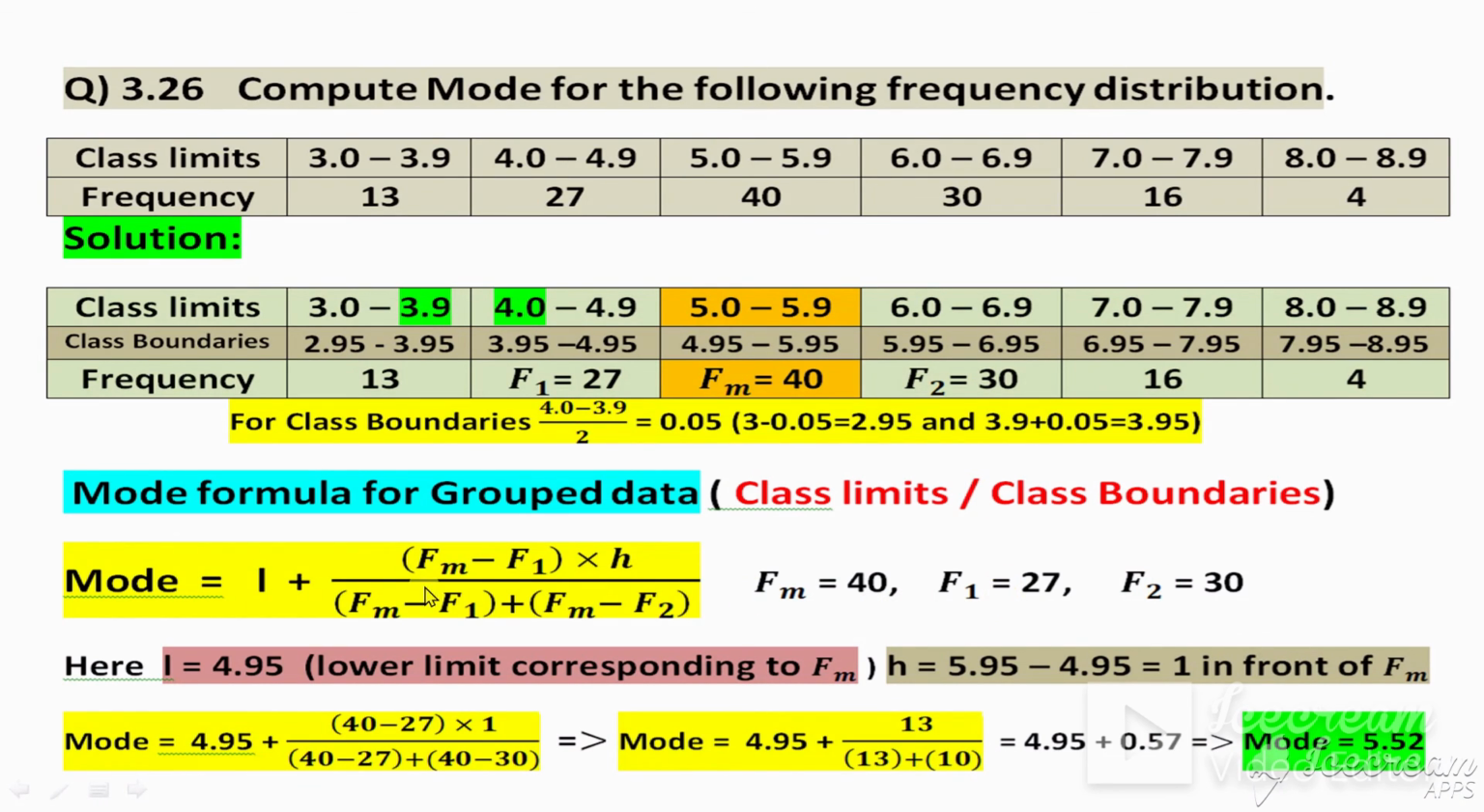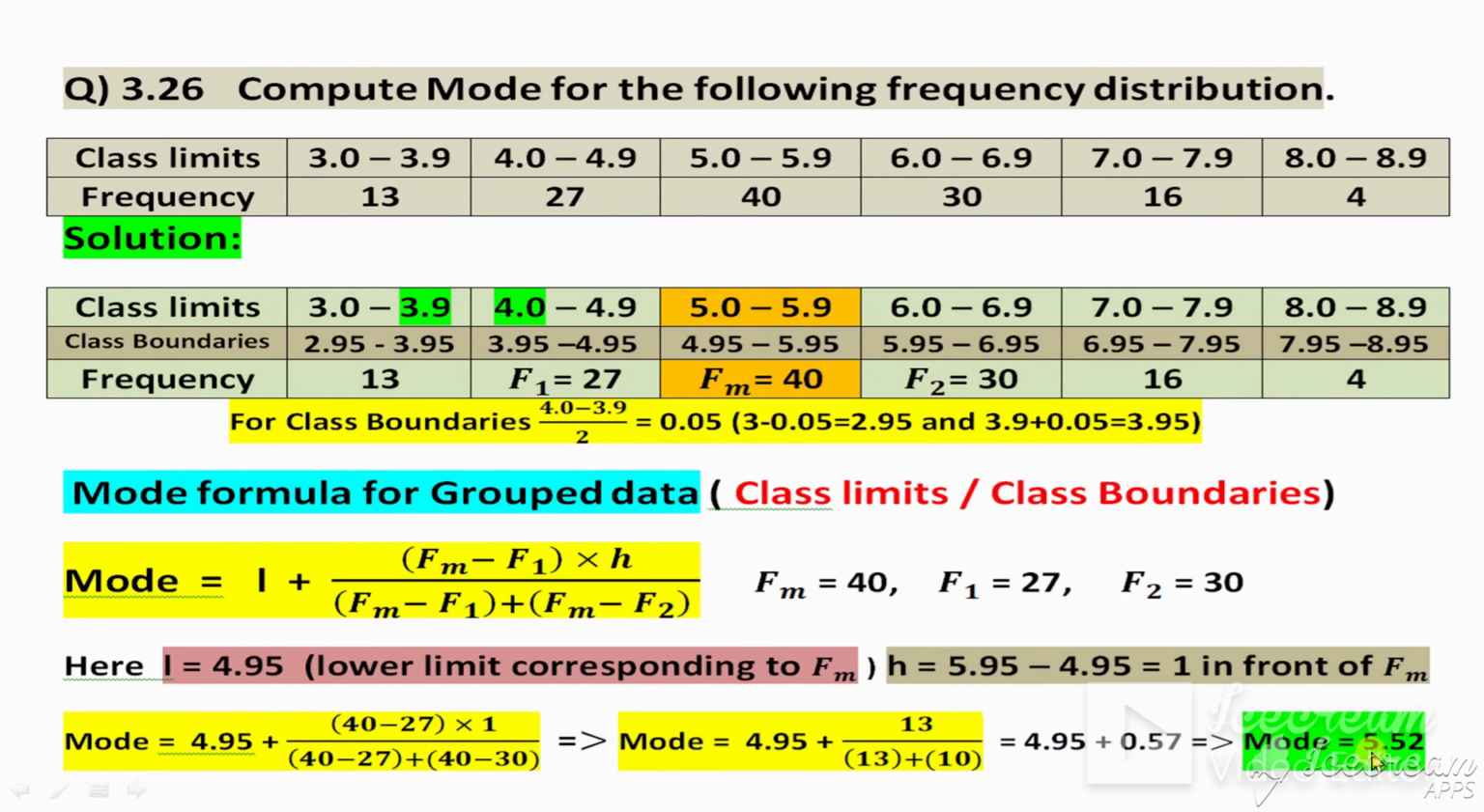Now replace these values in this formula. This is the only formula of mode for when class boundaries or class limits are given. So just replace the values Fm, F1, H from here and calculate. After subtracting 40 minus 27, multiply by 1 is 13. 40 minus 27 is 13, 40 minus 30 is 10, 10 plus this is 23, 13 divided by 23 is 0.57, and 0.57 added to this number becomes the mode. Mode is 5.52.